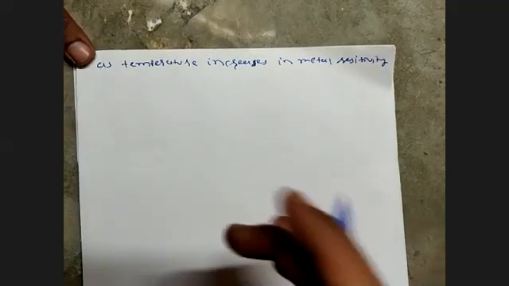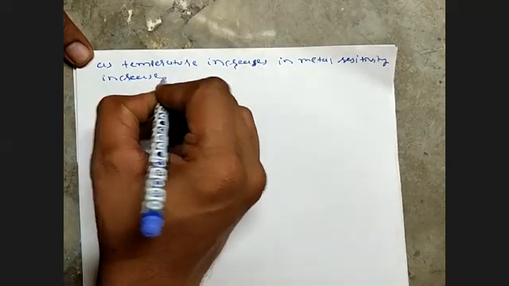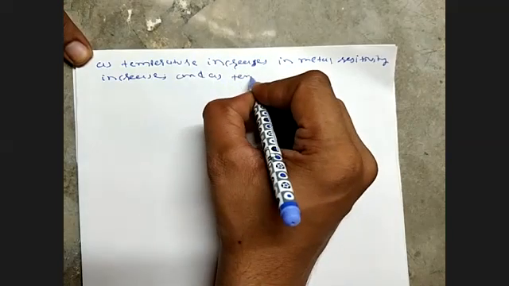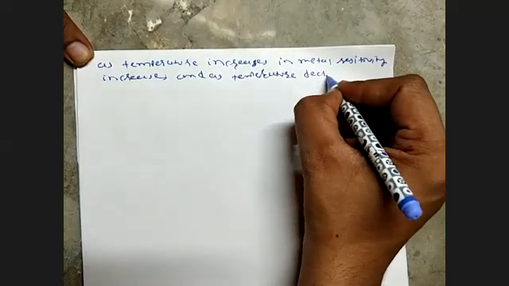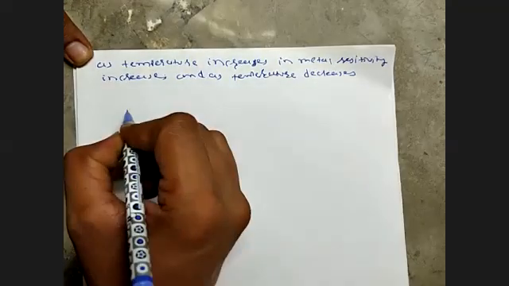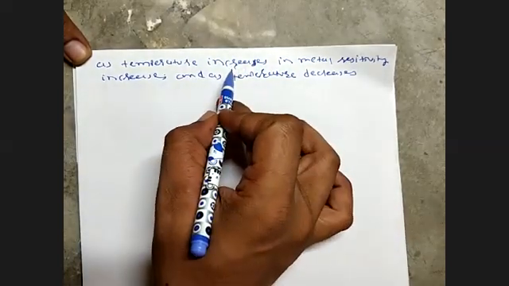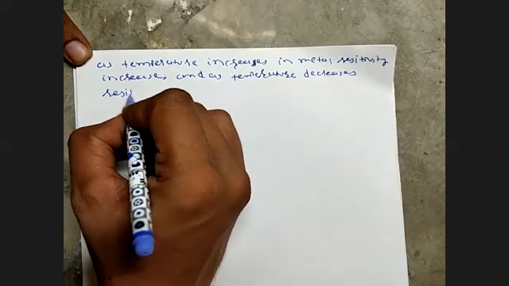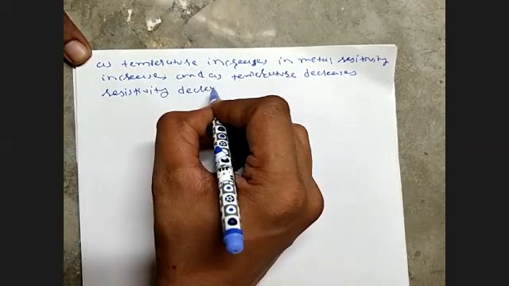Temperature increases, resistivity increases; temperature decreases, resistivity decreases.